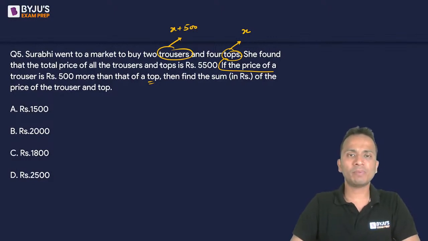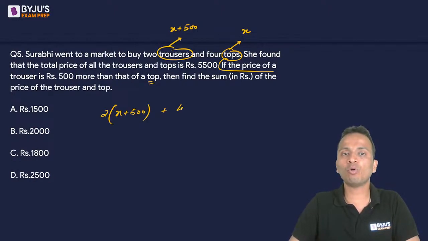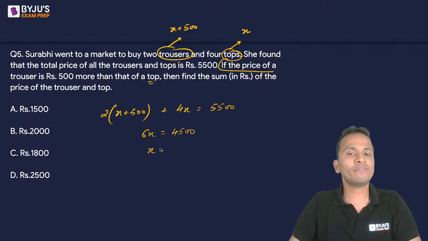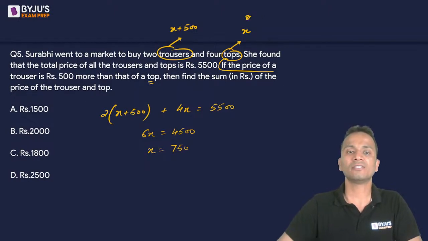So now how much is she buying? She is buying 2 trousers. So 2 times the price of one trouser plus 4 tops is equal to 5,500. So from here I'll get the value of x. X का value पता लग जाएगा. ठीक है? So 2x plus 4x, that is 6x, is equal to 4,500. So the value of x will be equal to 750. So x का value 750 आ गया.